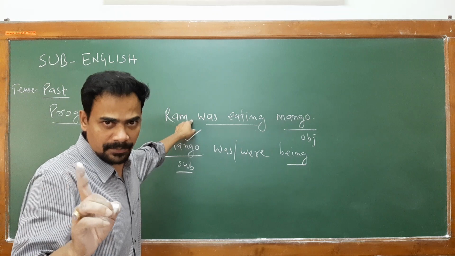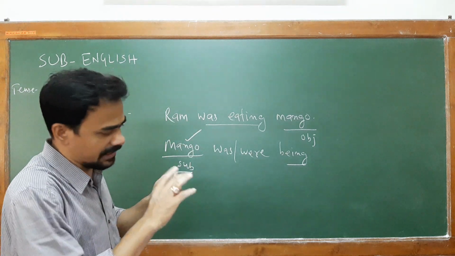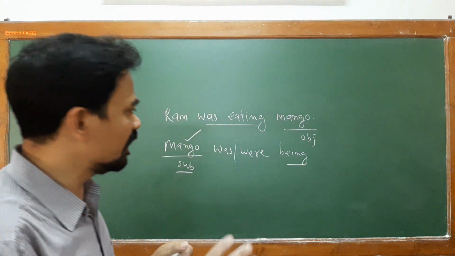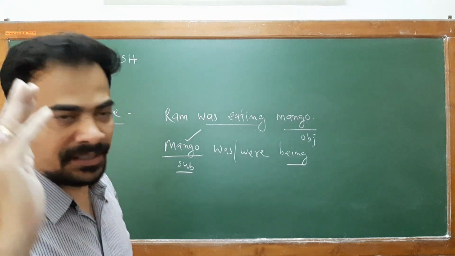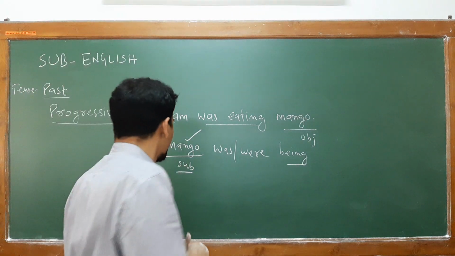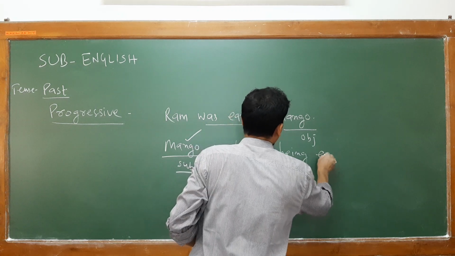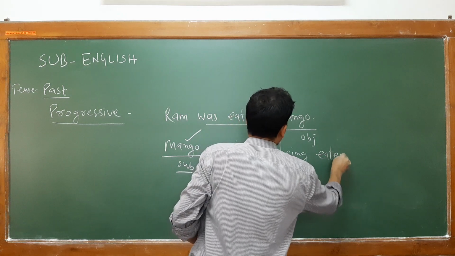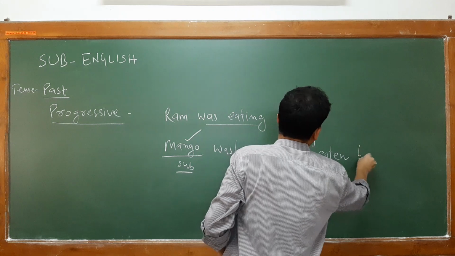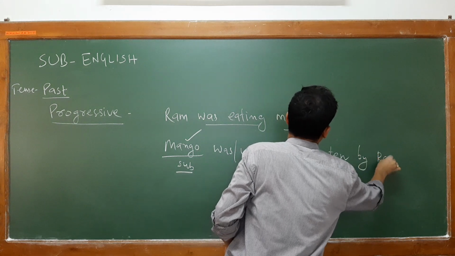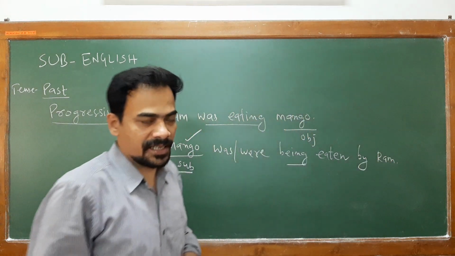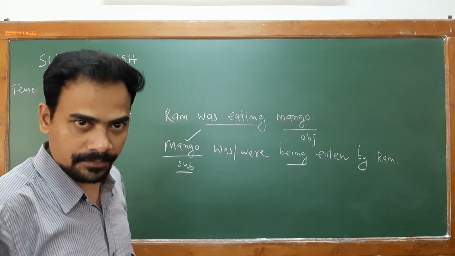As it is in progressive, I told you in the present tense form, as it is you have to proceed here also. Only you need to change your helping word. Mango was or were being, the verb will be eaten by. So this is the progressive format.